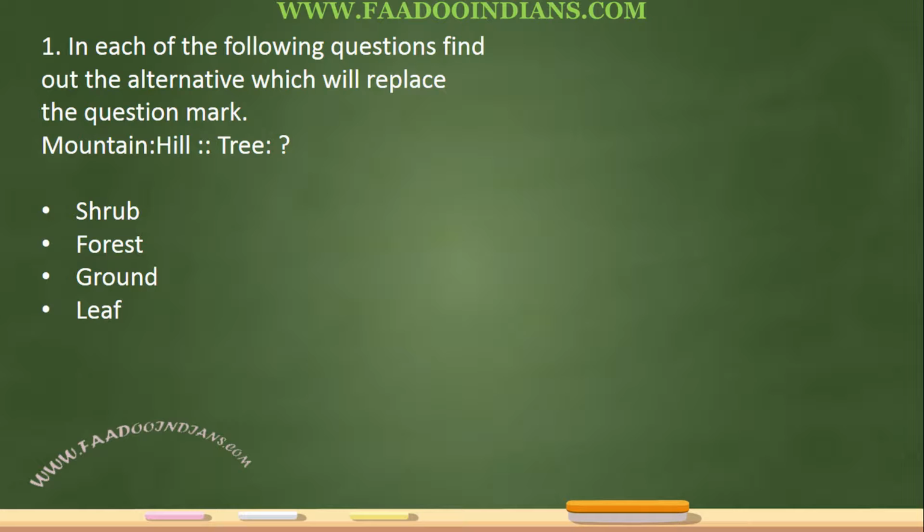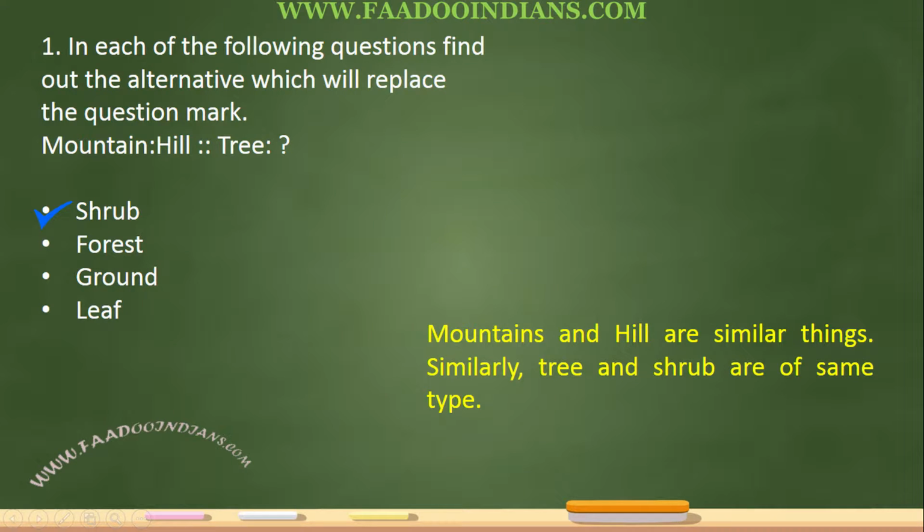Well, mountain and hill are kind of the same thing, they belong to the same category, therefore tree and shrub will be your answer. So mountain and hill are similar things. Similarly, tree and shrub are of the same type.